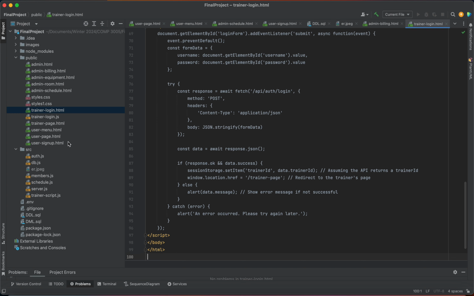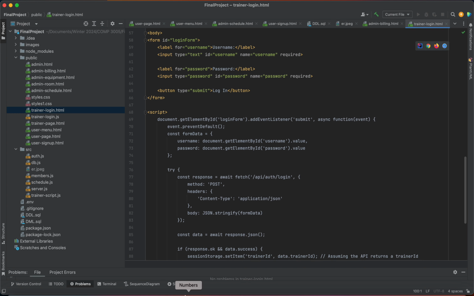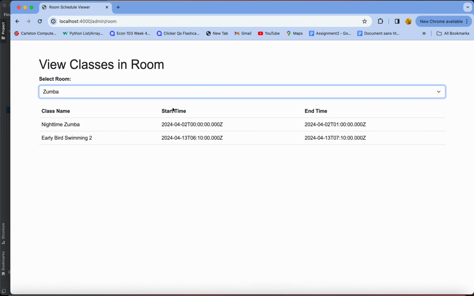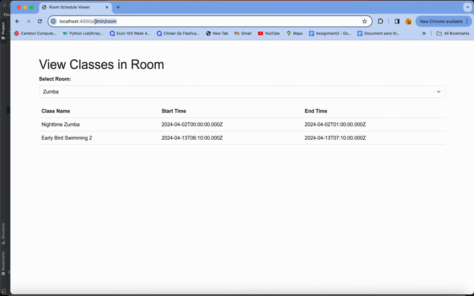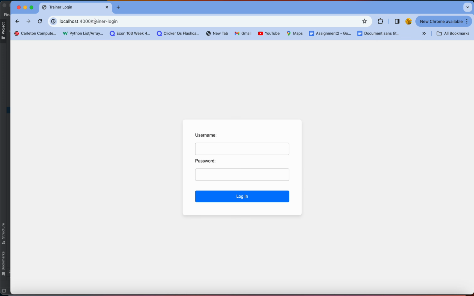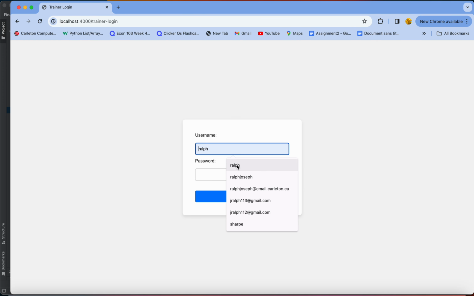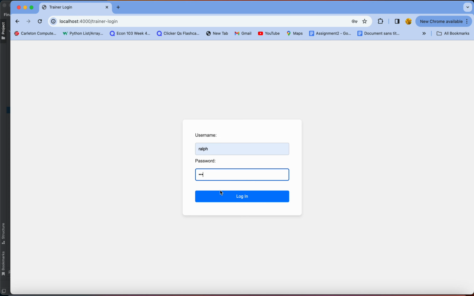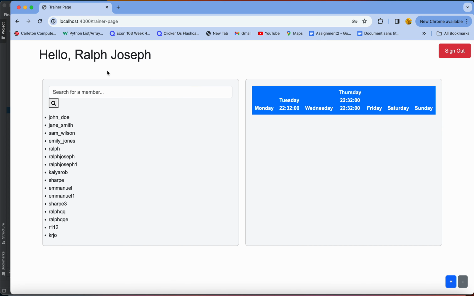And now we're gonna do the trainer. For the trainer page, we have to go to trainer login, so we're gonna do that real quick. So here you have a trainer login. We just have to log in as a trainer, like this. And here it's gonna say hello Raul Joseph. That's my trainer name. And here we can see my schedule that I already set a bit.